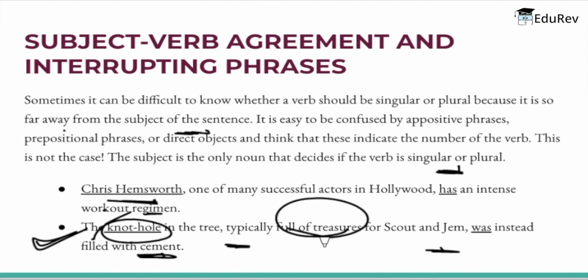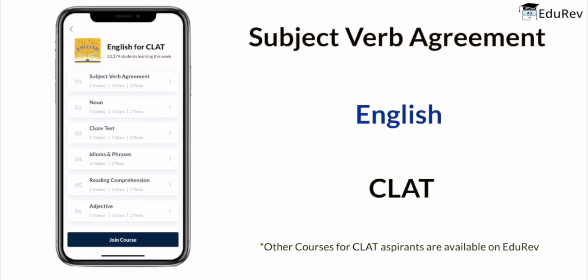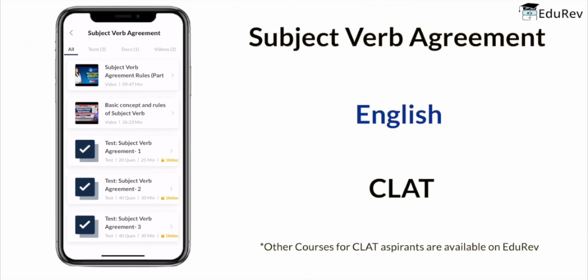So, I hope you people have understood a little bit about subject verb agreement now. You can go to EduRev and attempt the following test to understand this chapter in depth.